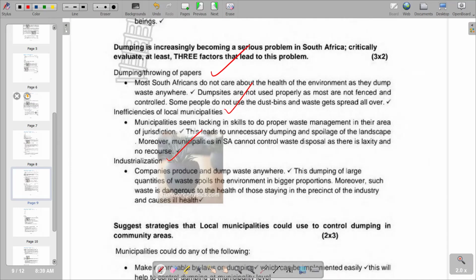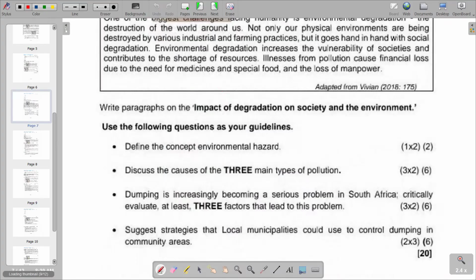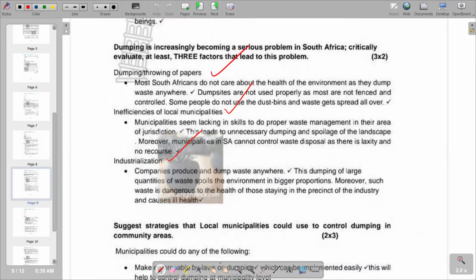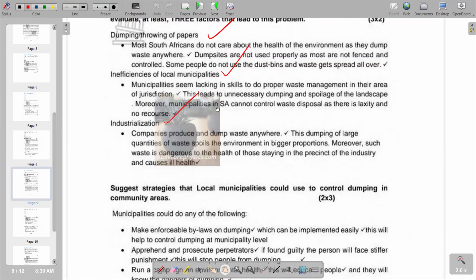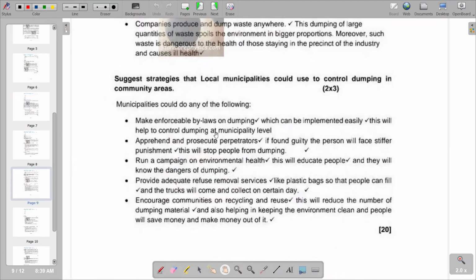Then moving on to the next question, which reads, suggest strategies that local municipalities could use to control dumping in the community areas. So what are the strategies that local municipalities could use to control dumping is what we have on that part. You see that these are the strategies that we have. Make enforceable bylaws on dumping, which can be implemented easily. This will help to control dumping at municipality level and also apprehend and prosecute perpetrators. Those who are engaging in dumping can also be prosecuted. That can be an effective way.